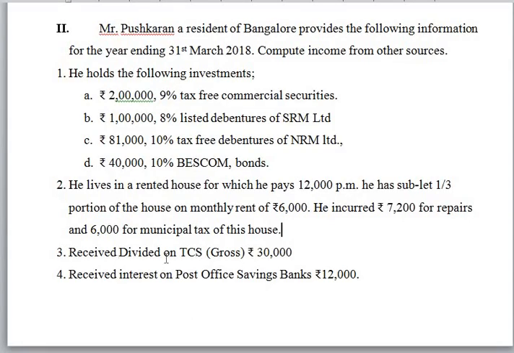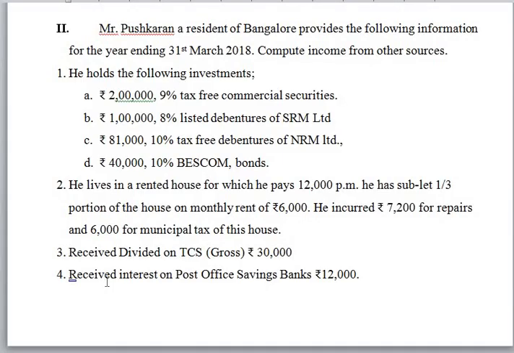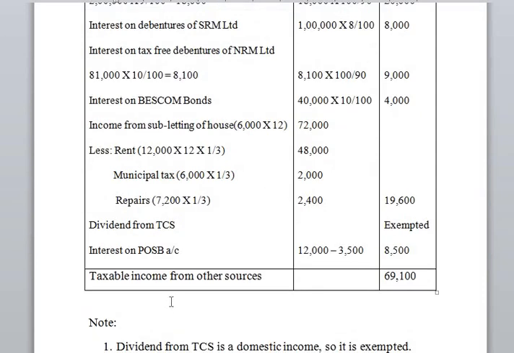Next, received dividend from TCS, Tata Consultancy Services, gross rupees 30,000. So it is a kind of dividend from a domestic company. It is exempted. Next, received interest on post office savings bank rupees 12,000. So here the assessee has received interest on post office savings bank account, rupees 12,000. So as per the income tax rules, he can claim an exemption of up to 3,500 as interest on post office savings bank account. Remaining will be taxable under income from other sources.